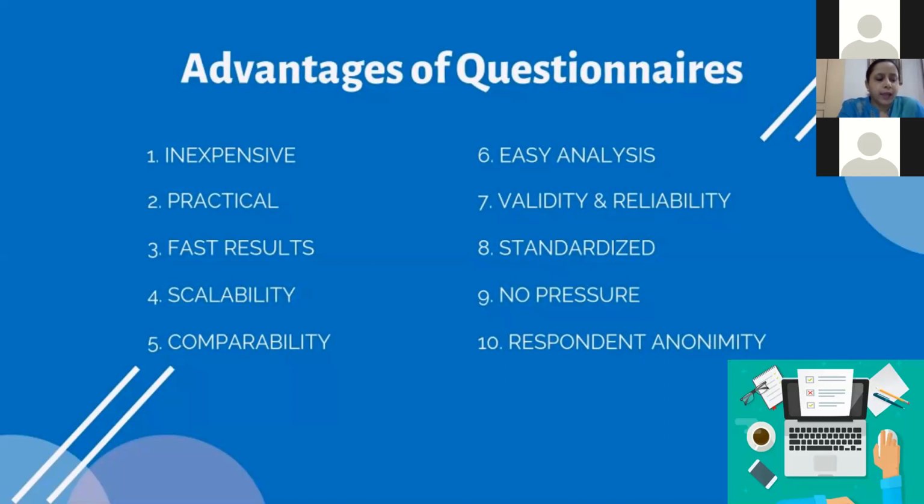It's quick and easy to collect results with online and mobile tools. This means that we can gain insights in as little as 24 hours or less, depending on the scale and reach of our questionnaire. Then scalability. Questionnaires and surveys also allow us to gather information from a large audience. Online, we can literally distribute your questions to anyone, anywhere in the world. This means that for a relatively low cost, we can target a city or a country also.